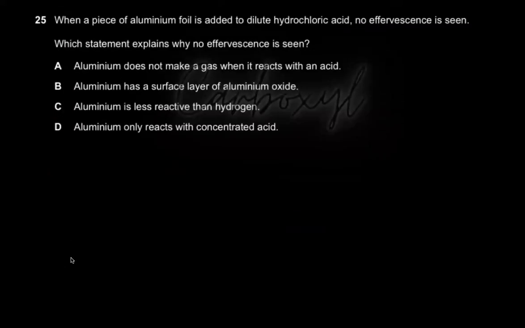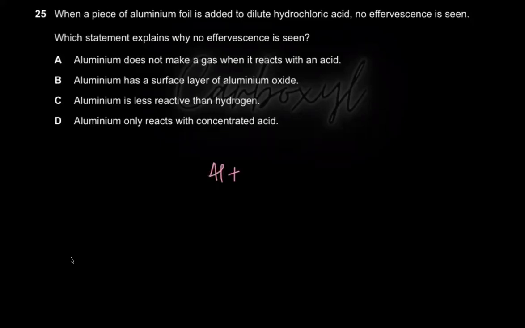Right, when a piece of aluminum foil is added to dilute hydrochloric acid, no effervescence is seen. Now, this is a good question. No effervescence is seen means that there's no reaction taking place, right? And we know that aluminum reacts with hydrochloric acid to give you aluminum chloride plus hydrogen gas, right? But in this case, it's saying that effervescence is not seen. So what must be the reason for it?